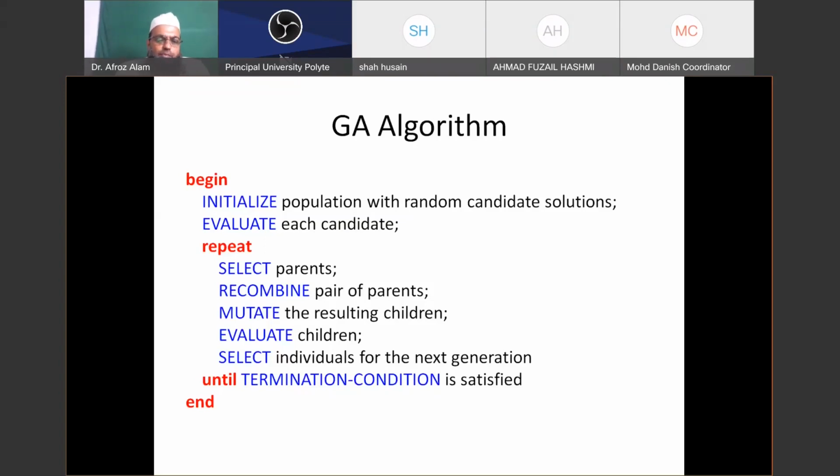For that, we have one loop. You may use a while loop or any other loop. Repeat: select parents for exploitation, that is crossover, in order to make some new offspring. Recombine pairs of parents, and then mutate the resulting children.